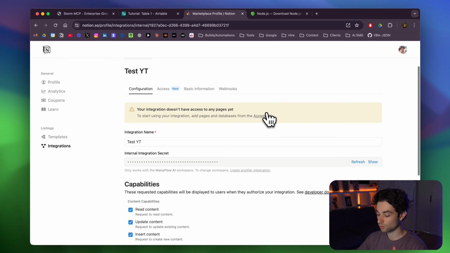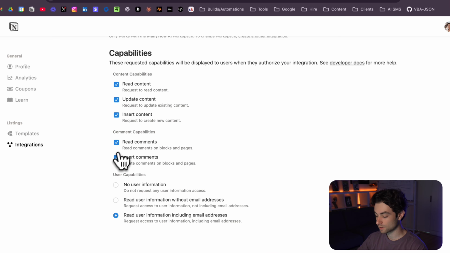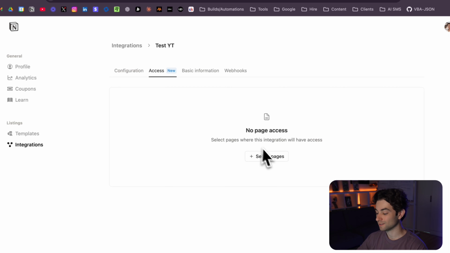Once you have it set, you're going to go to the capability section here, and then we're going to turn on read comments, insert comments. I just like having everything on here. And then you want to go to the Access tab over here. You're going to select the pages.